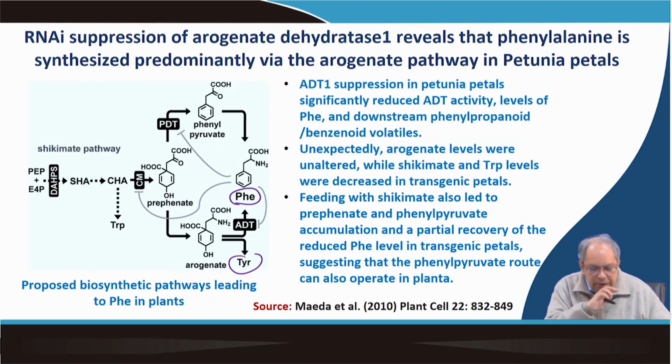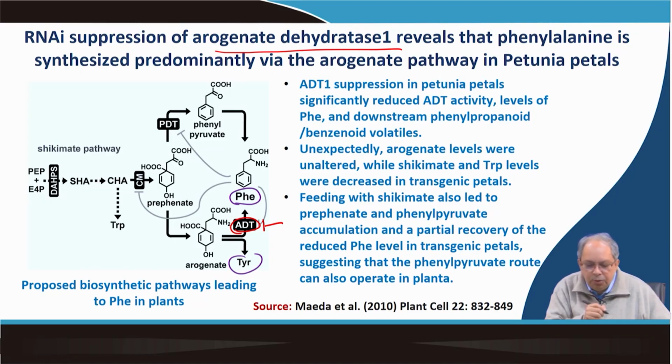Okay. So, this is basically a paper which was published in 2010 by the same group, where what they have done, they characterized an arogenate dehydratase, ADT. They blocked ADT, and by blocking this, RNAi suppression reveals phenylalanine is synthesized by the arogenate pathway.